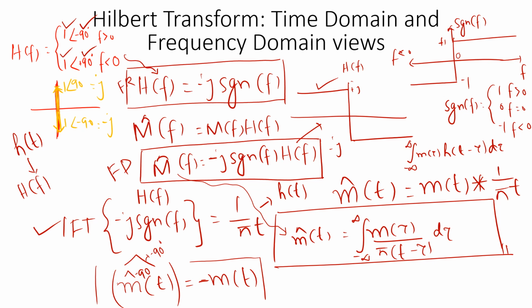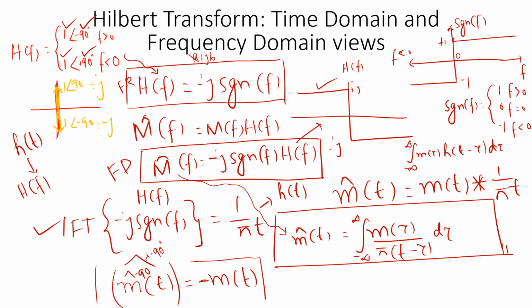From that we also derived, with the knowledge of the signum function, that it is plus 1 for all positive frequencies, minus 1 for all negative frequencies and 0 for zero frequency. With that knowledge, we wrote the frequency response H(f) as minus j signum of f. If you take the magnitude of this, it is a complex number: real part plus j times imaginary part.